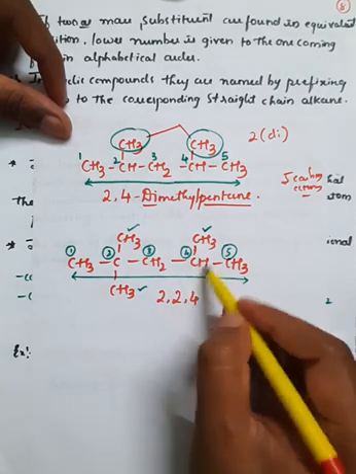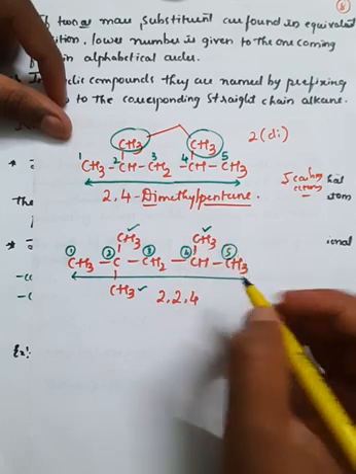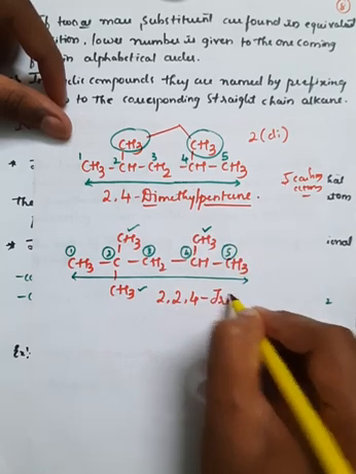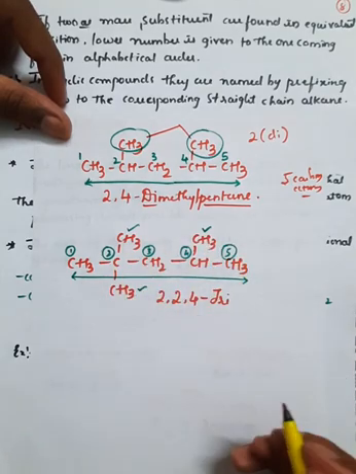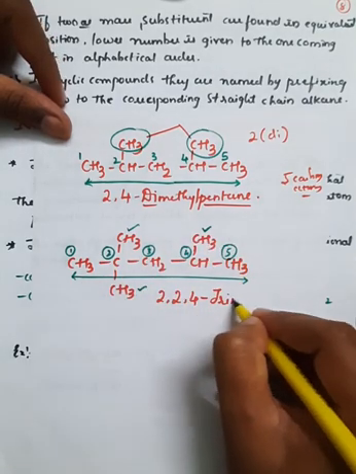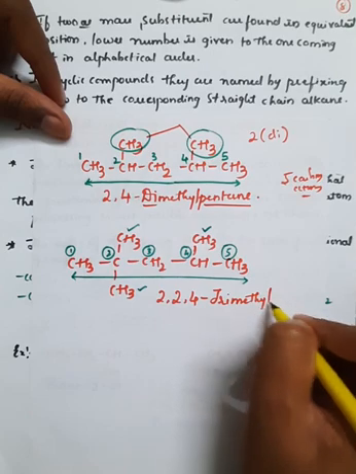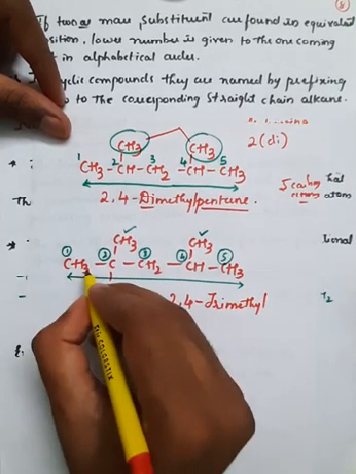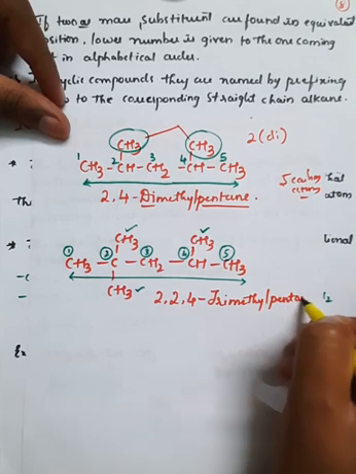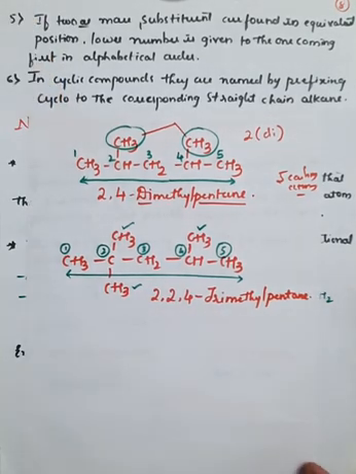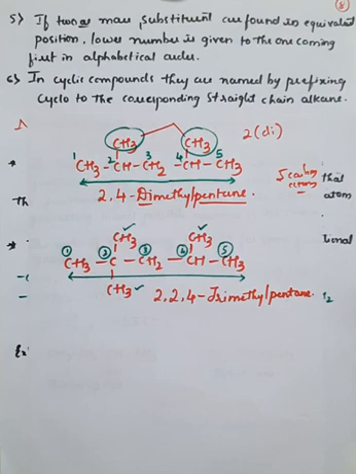Even at the fourth position the same CH3 group is present, so I can use tri, because there are 3 groups, right? CH3, CH3 and CH3, 3 CH3 groups are there, and all are methyl, so it is termed trimethyl. The total number of carbon atoms is 5, so that is termed pentane, right? So by using all these 6 rules we can name the organic compounds like this. It's very simple.